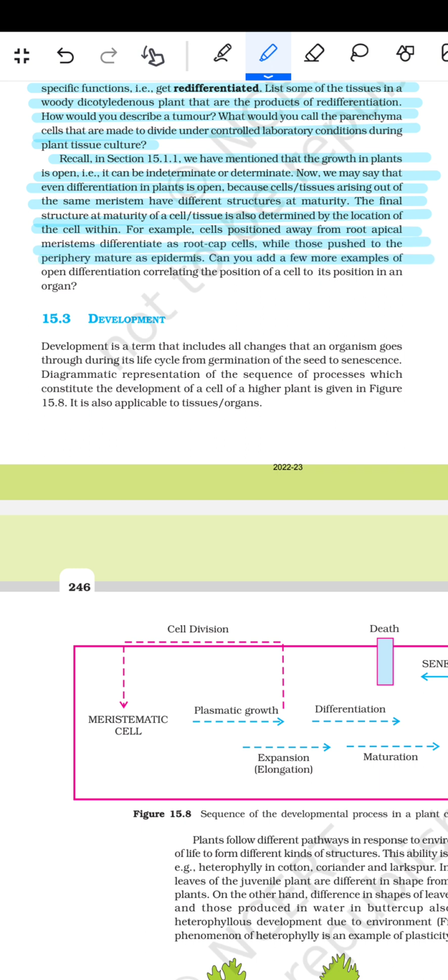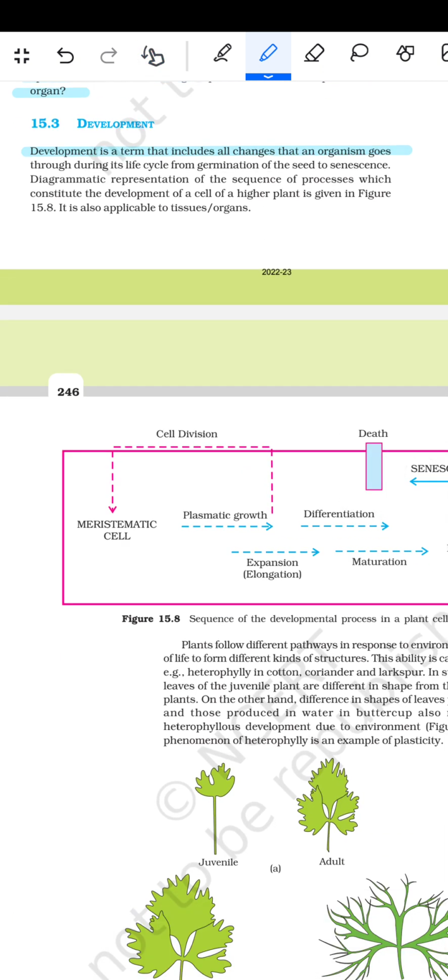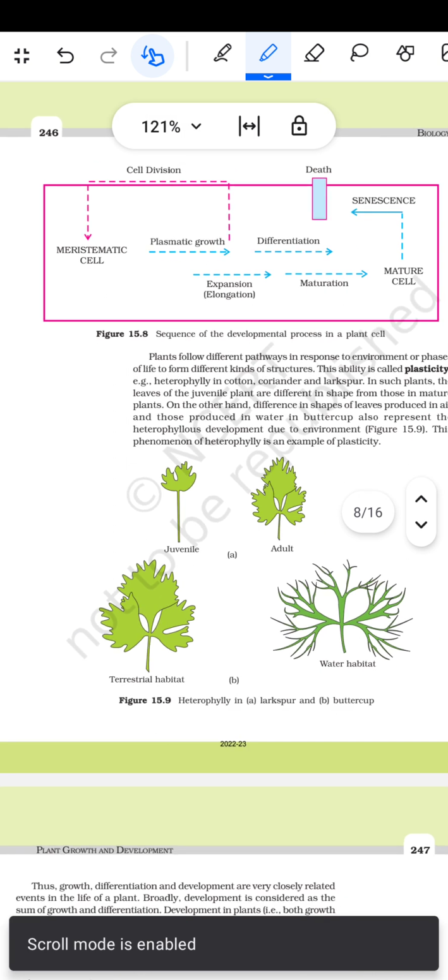Can you add a few more examples of open differentiation, correlating the position of the cell to its position in an organ? Then comes development. Development is a term that includes all the changes that an organism goes through during its life cycle, from the germination of the seed to senescence. A diagrammatic representation of the sequence of processes which constitute the development of a cell of a higher plant is given in figure 15.8. It is also applicable to tissues or organs. So here the sequence of developmental processes in plant cells is given.